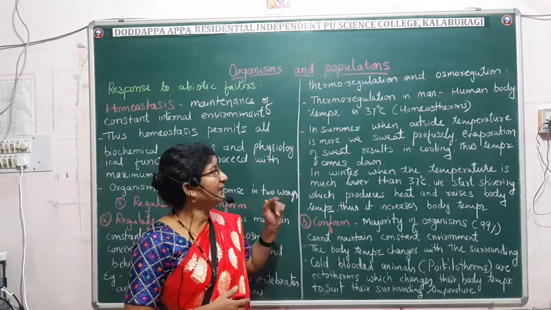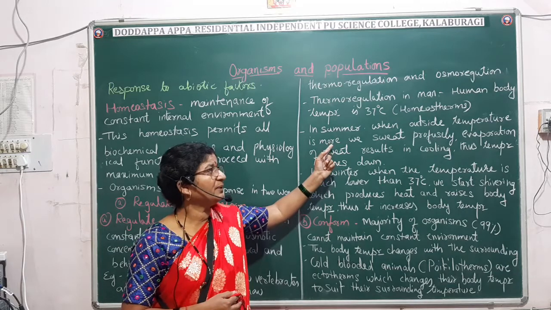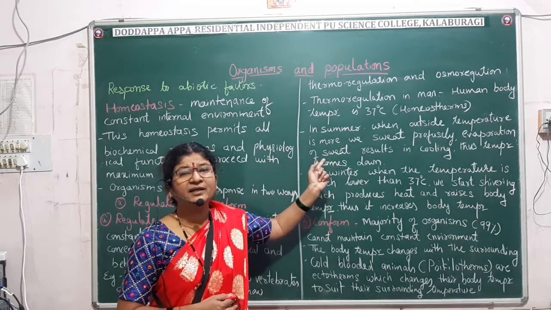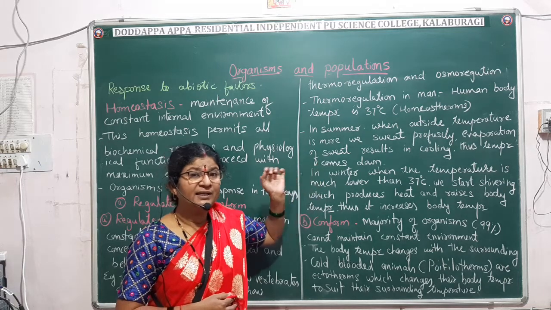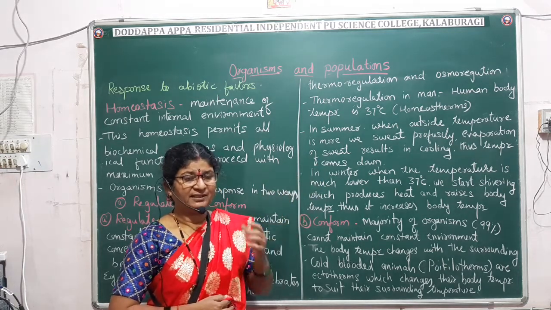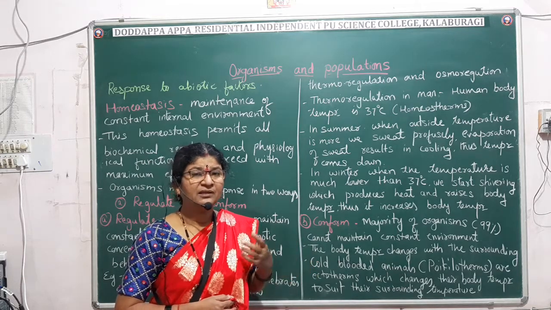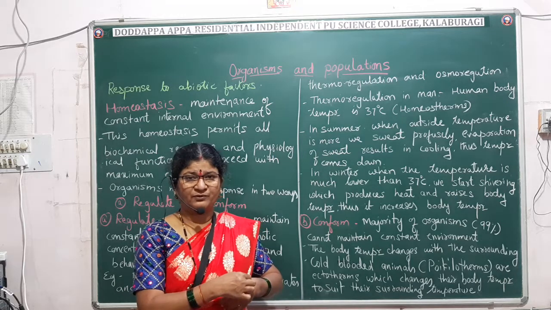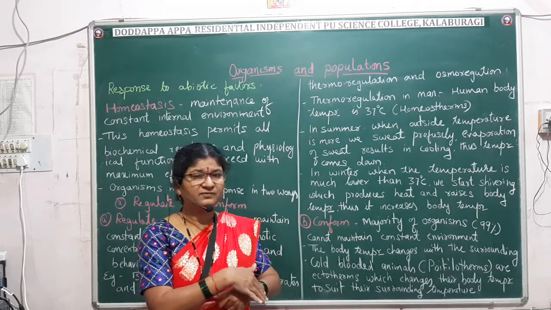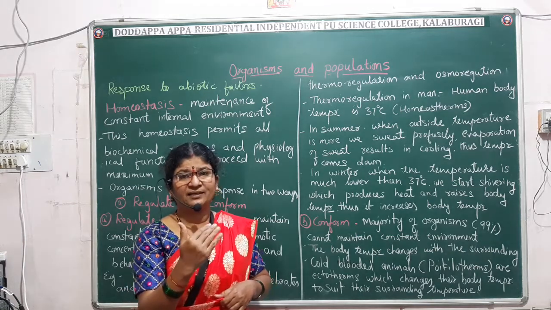So in the summer, you know that the environmental temperature will be high. It is more than 37 degrees Celsius. During that time, our body will sweat profusely. During this sweating, the body will be losing water in the form of droplets. The water droplets will get collected on the skin and this water will get evaporated.